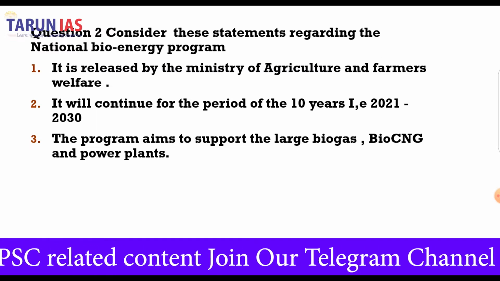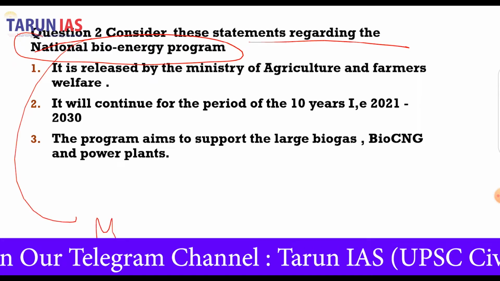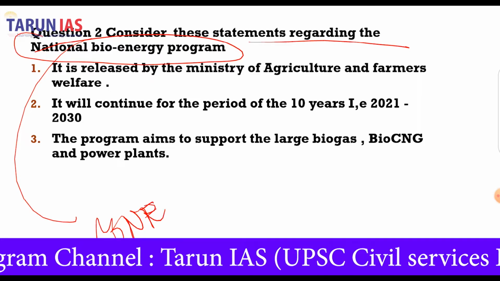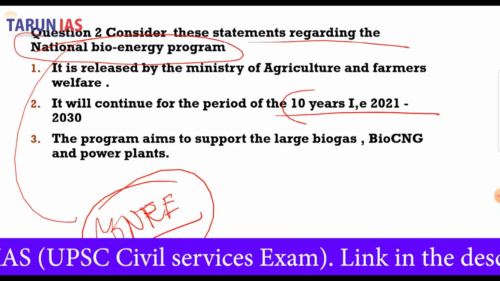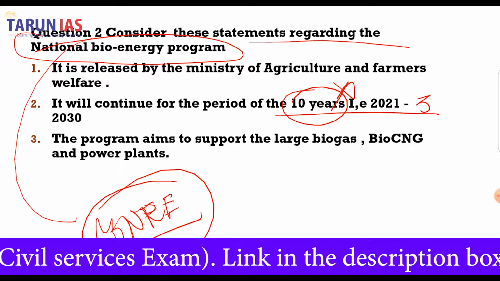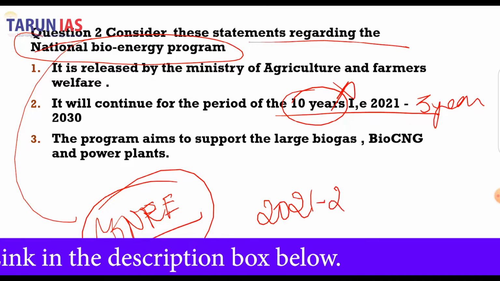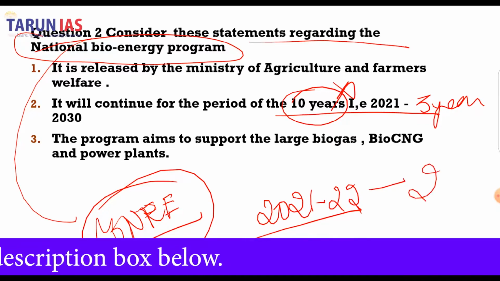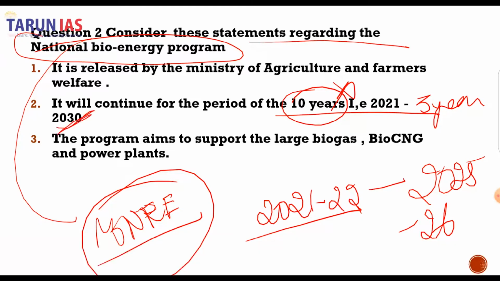The next question of the day is regarding the National Bioenergy Program. Recently, Ministry of New and Renewable Energy had released this initiative, which is going to continue not for 10 years but for 5 years from financial year 2021-22 to 2025-26. So this is not going to continue for 2030. This is an incorrect statement.